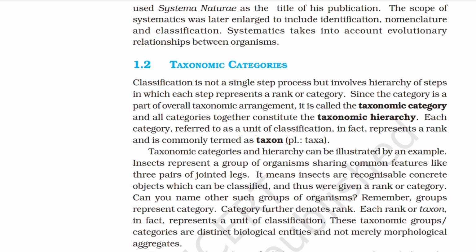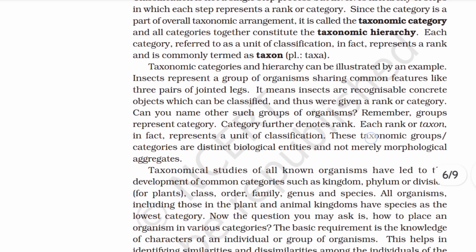Each category, referred to as a unit of classification, in fact, represents a rank and is commonly termed as taxon. Taxonomic categories and hierarchy can be illustrated by an example. Insects represent a group of organisms sharing common features like three pairs of jointed legs. It means insects are recognizable concrete objects which can be classified and thus were given a rank or category.